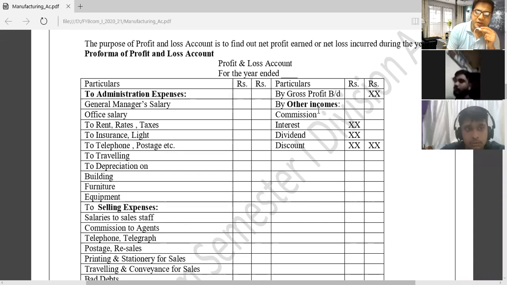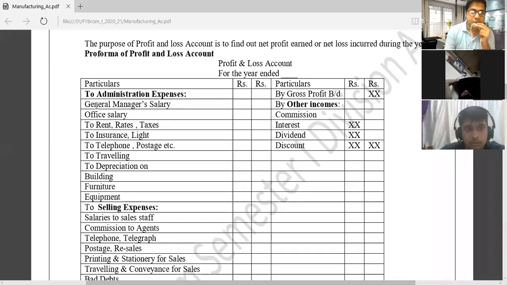Credit side we will record other incomes. Now let us discuss first administrative expenses. Administrative expenses mean expenses related to the administration, the office expenses. We will record them in our profit and loss account debit side.